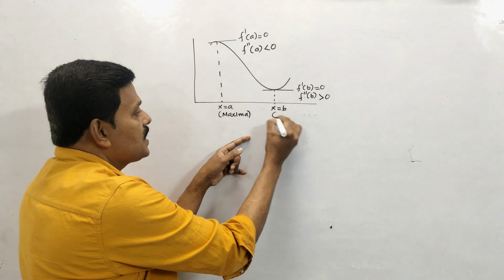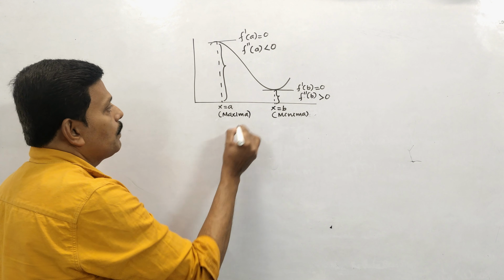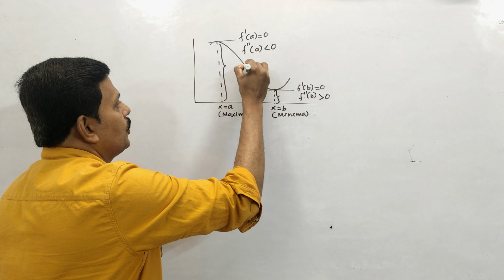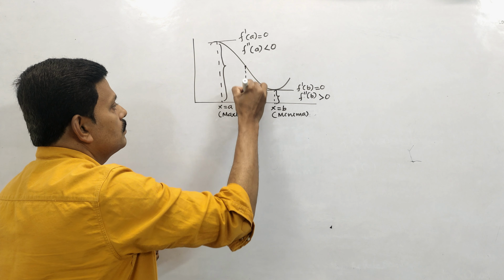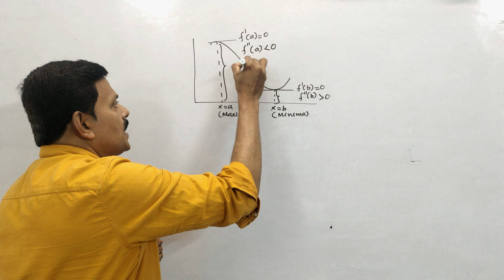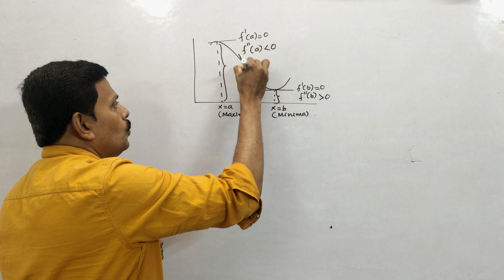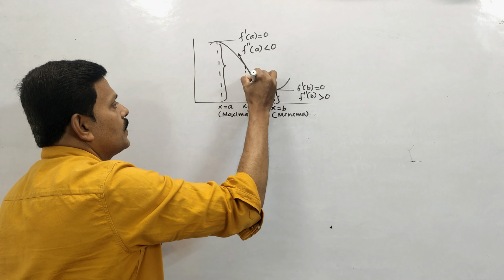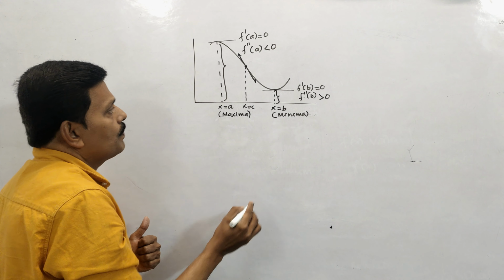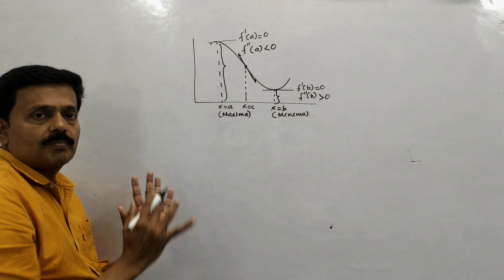Suppose the second derivative becomes 0 instead of being positive or negative. If it becomes 0, what happens? There is a point somewhere here, you can see at x equal to c. If I draw the tangent, the tangent is dividing this graph into 2.